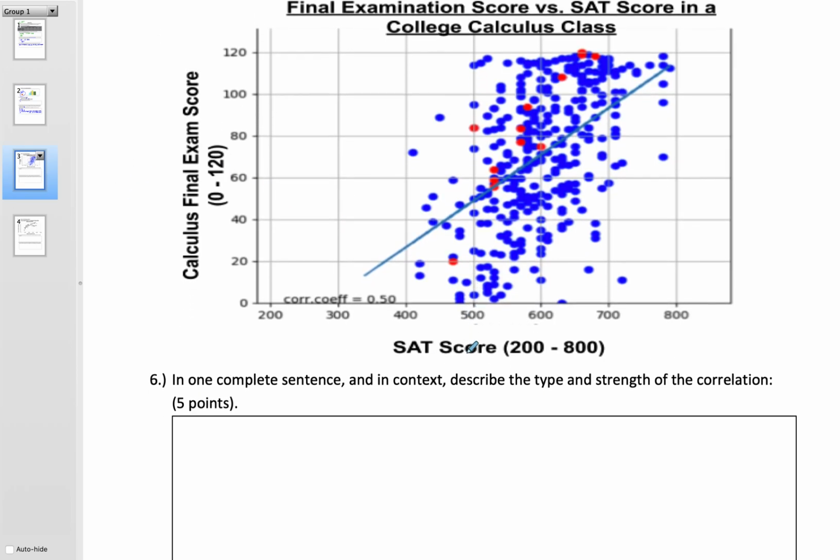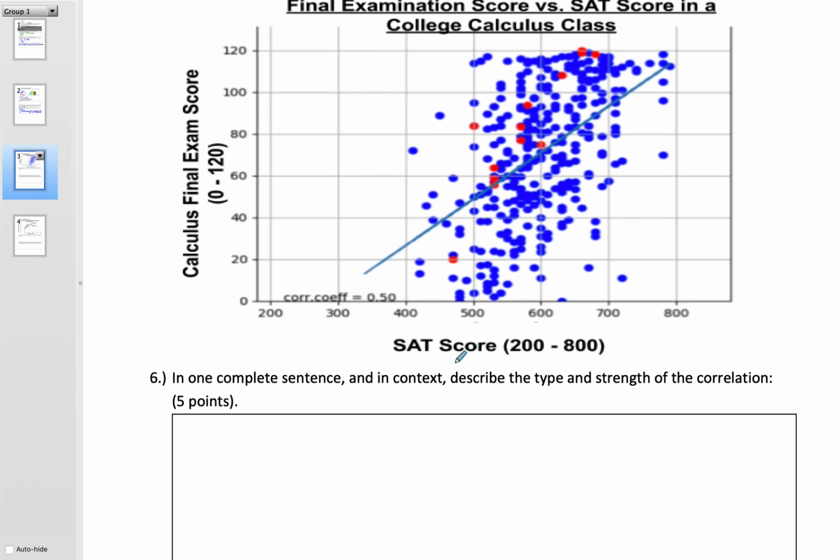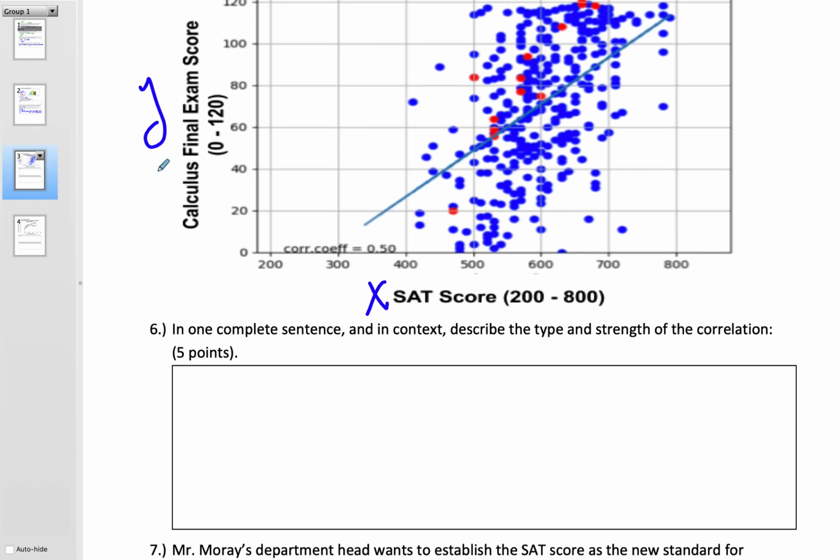All right, this one, not much to say here. So the idea is you want to do an analysis of the correlation coefficient. The big thing I did not see is it being used correctly in context. So here's what I want you to say in this case. First of all, you need to identify the x-axis, SAT score. The y-axis, calculus final exam score. Now, we look to the correlation coefficient. It's 0.5. It's a positive number.